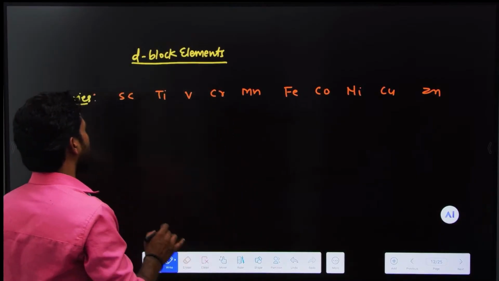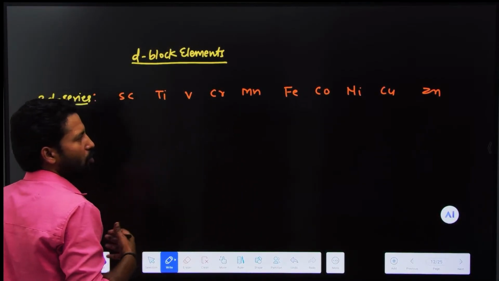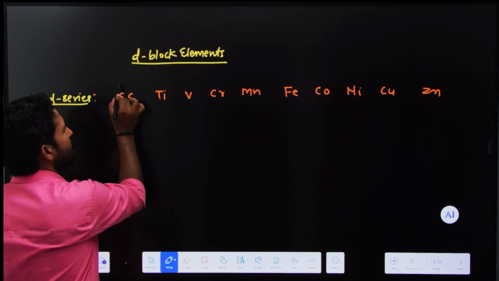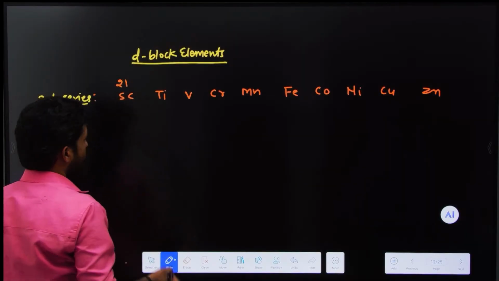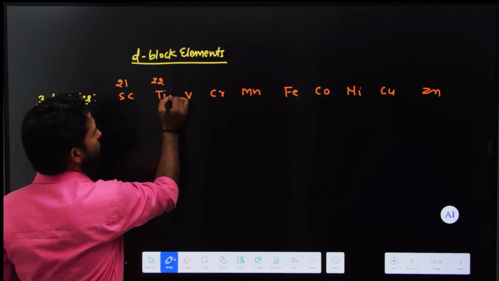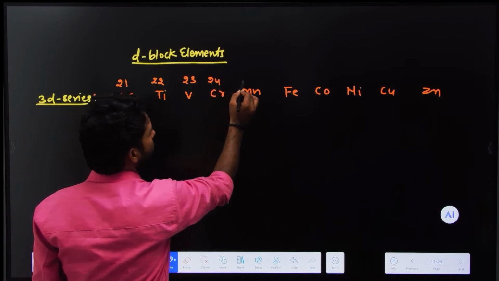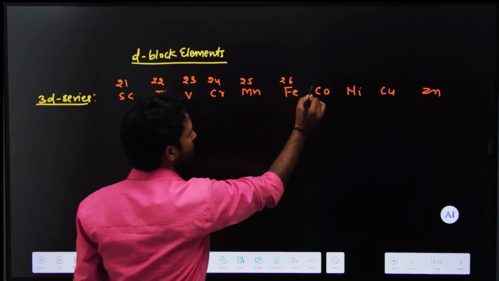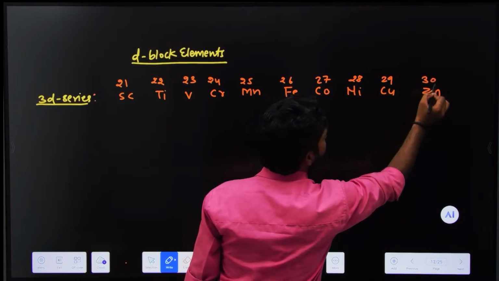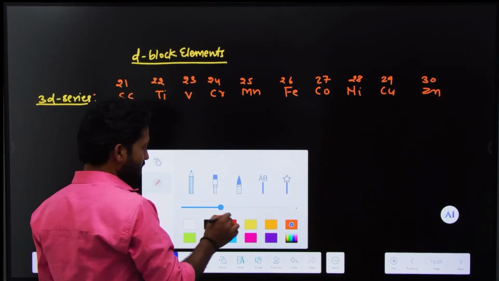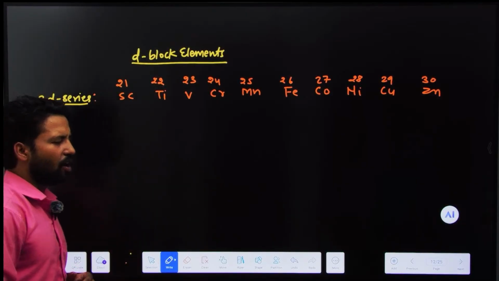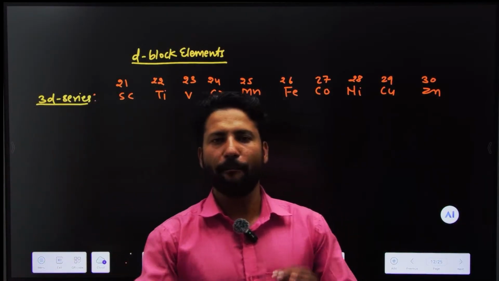Okay. So the atomic numbers of the elements, if you don't know them, are very easy to learn. Start from here. Scandium is at 21. From 21, let's start in sequence: 21, 22, 23, 24, 25, 26, 27, 28, 29, and the last one is 30. These are the atomic numbers of the elements. Basically, all the elements of the D block are metals.